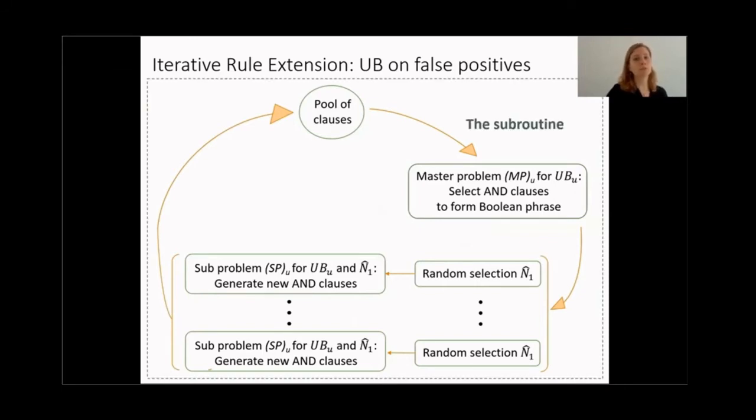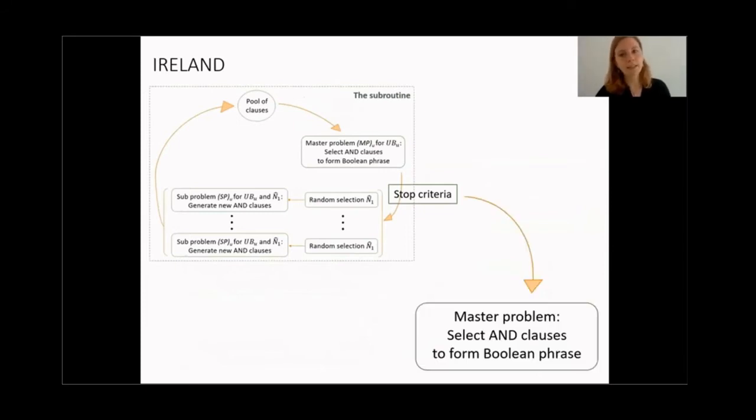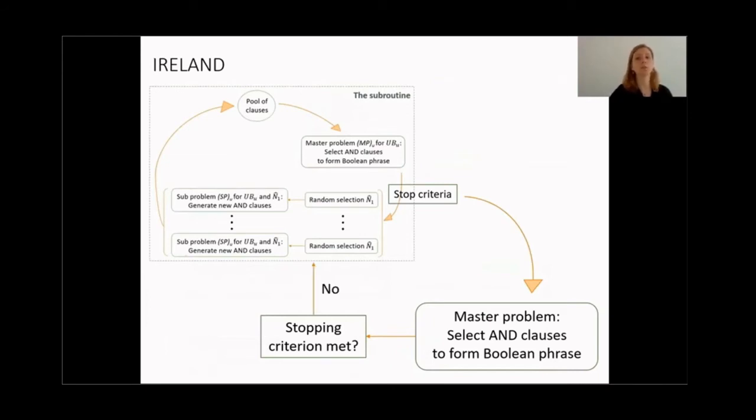Now this is a subroutine, and the subroutine is solved for multiple upper bounds. And once the stopping criteria for all of these upper bounds are satisfied, then we combine those pools of clauses into one huge pool. Using this pool, we can solve the original master problem, so the master problem that minimizes the error. Then again, we check some stopping criteria. If they are not met, we go back to the subroutine, solve it for multiple upper bounds on the number of false positives, back to the master problem, etc., until the stopping criteria are met. This is Ireland.